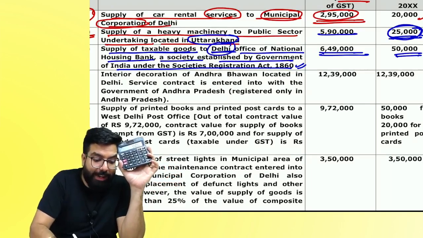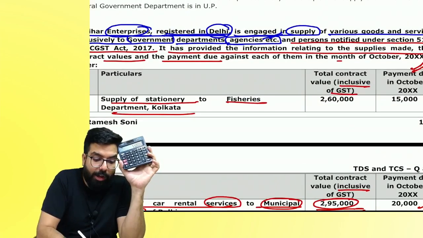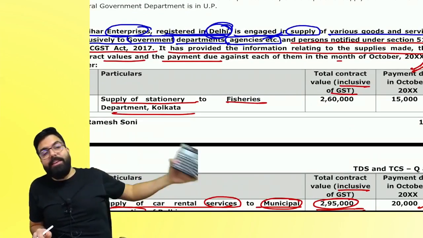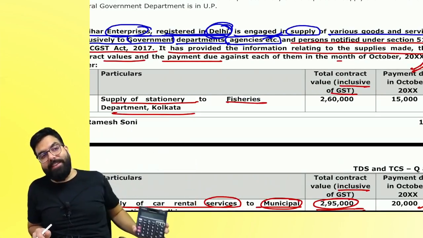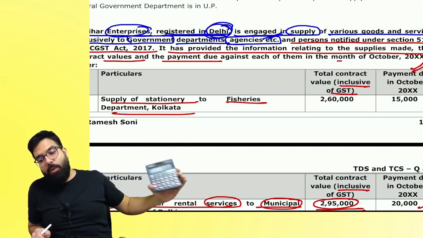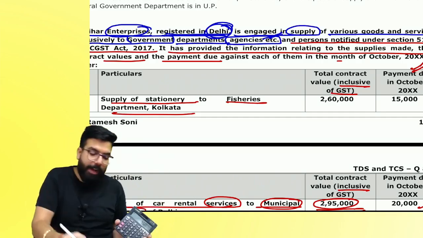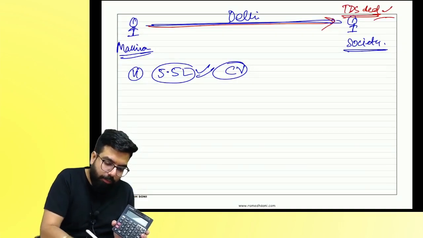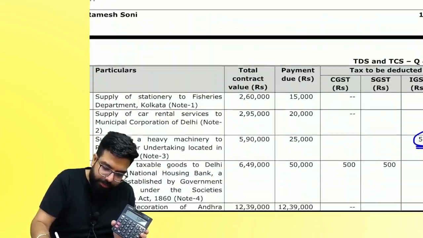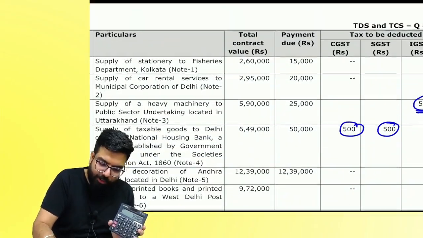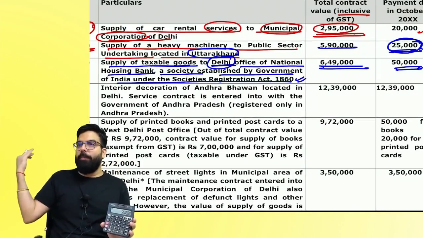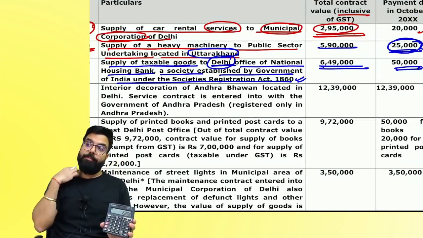They are also in Delhi. You are also in Delhi. 1 minute. You will charge them CGST, SGST. They will deduct CGST, SGST or IGST? CGST 1, SGST 1. Are we all clear with this? How much will come? 500 and 500. See, congratulations. You understood the chapter. 1 minute. Everyone on the board. Can I go ahead?